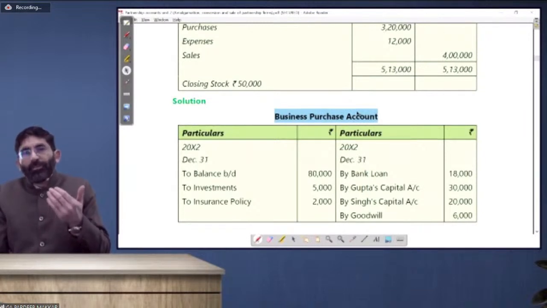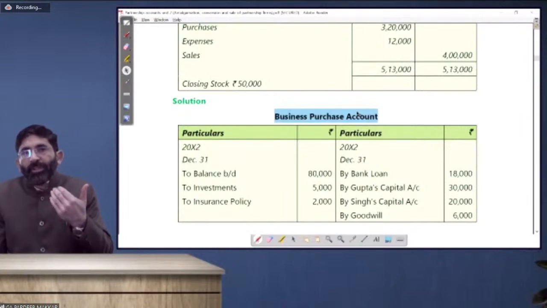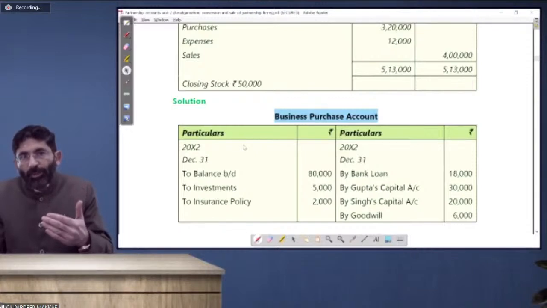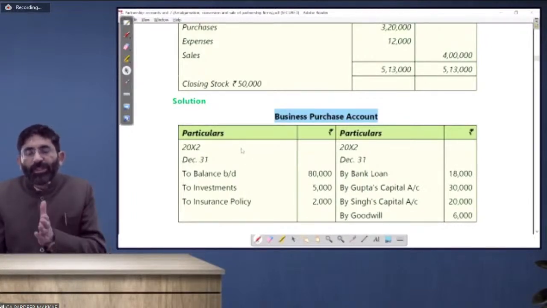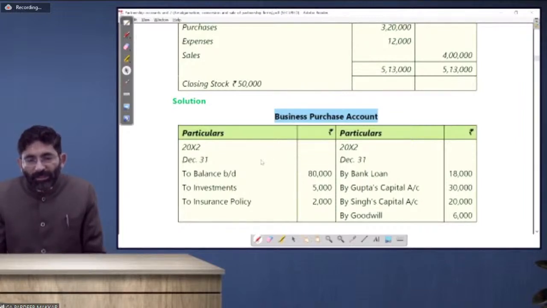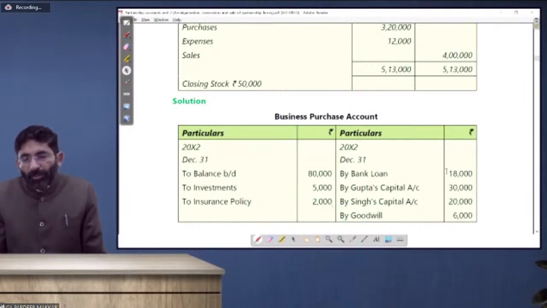If the same set of books is continued, then obviously all the assets, liabilities, everything will remain continued. But the assets will be taken over at the new value, and liabilities will be taken over at the new value. So these will be continued. It means the books of the previous business are not closed, they continue with the new business. So in that case, you have to recheck your value of assets and liabilities. It will be to balance brought down 80,000. Assets not taken over, investment and insurance policy, will also be closed now. Bank loan is also closed.